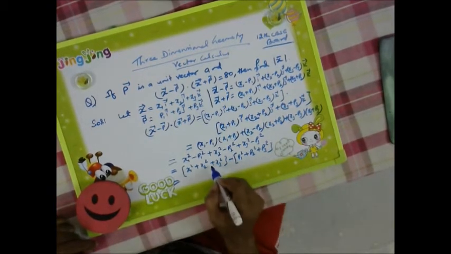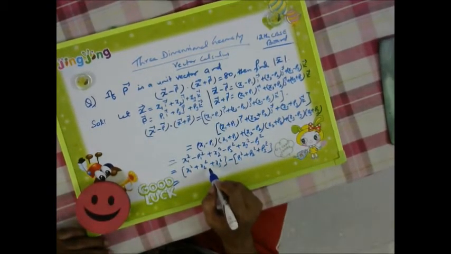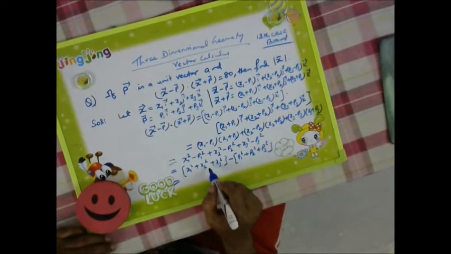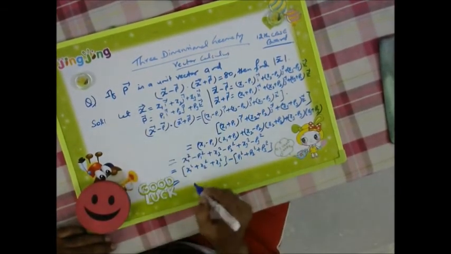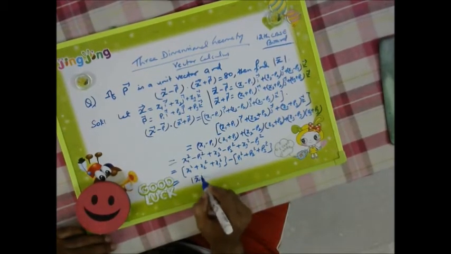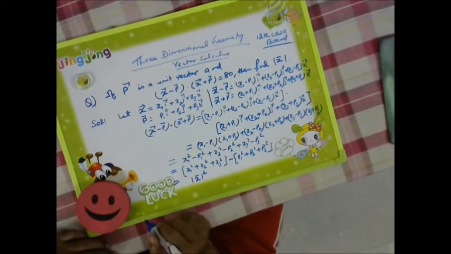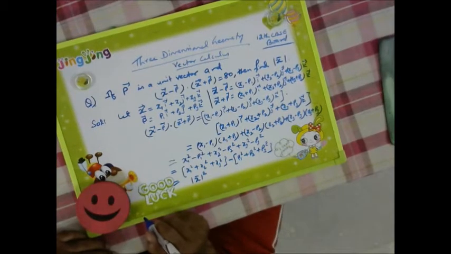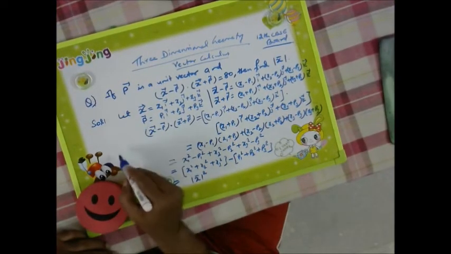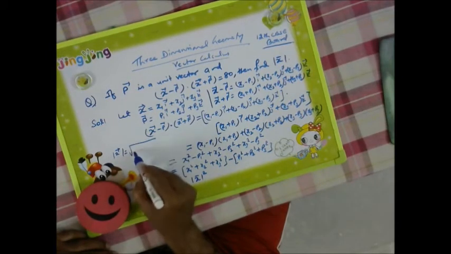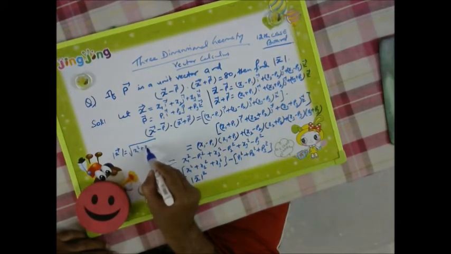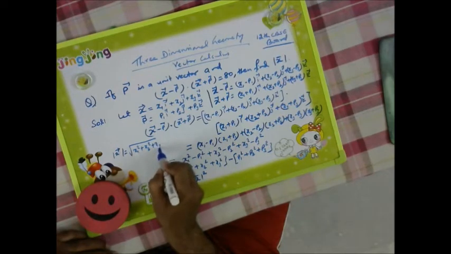So what is this? This is actually the magnitude of x squared, because the magnitude of x vector is equal to the whole root of x1 square plus x2 square plus x3 square.